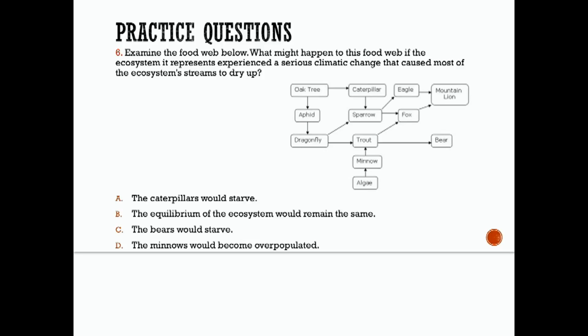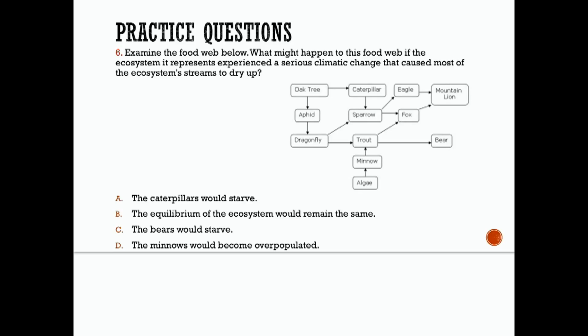B, the equilibrium of the ecosystem would remain the same. C, the bears would starve. Or D, the minnows would become overpopulated.